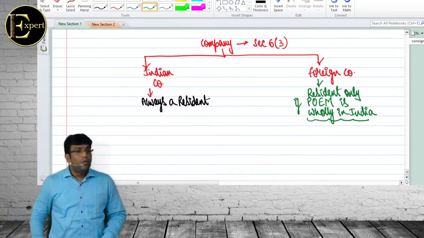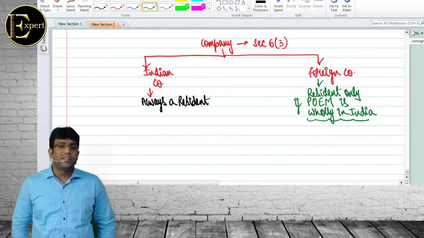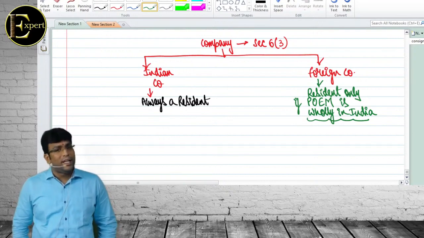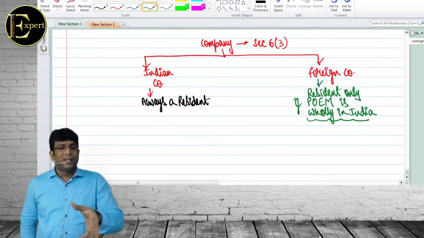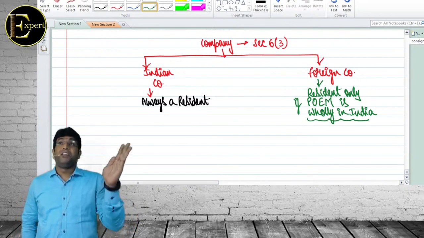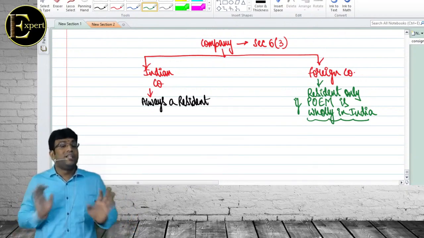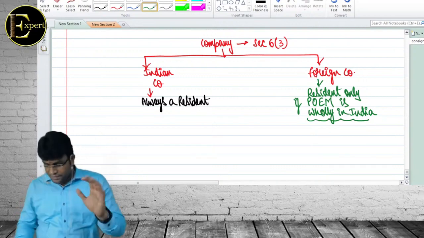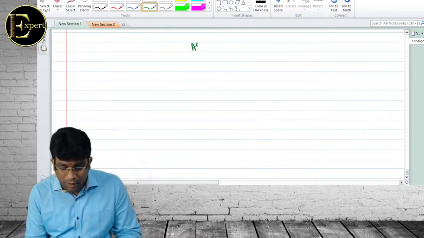Clear? What is section 6(1) and 6(6)? Individual. 6(2), 6(6)? HUF. 6(3)? What are the two types of company? Indian company and foreign company. An Indian company is always a resident. So if in the exam they try to play it, saying that the Indian company is managed entirely from outside India, so what? Still it's a resident. A foreign company is resident only if the place of effective management is only in India. That's it. It's done. Next, AOP.